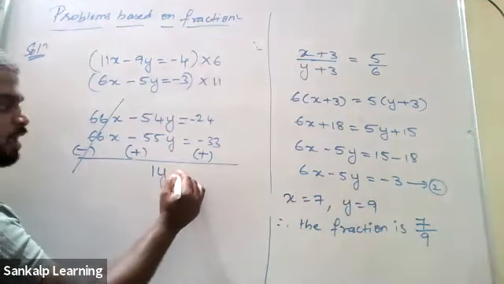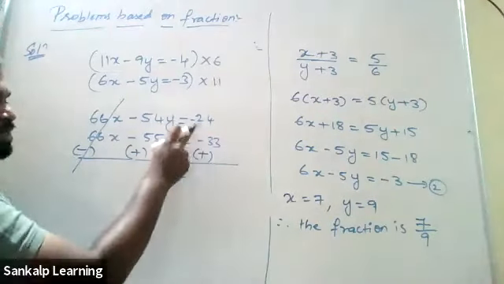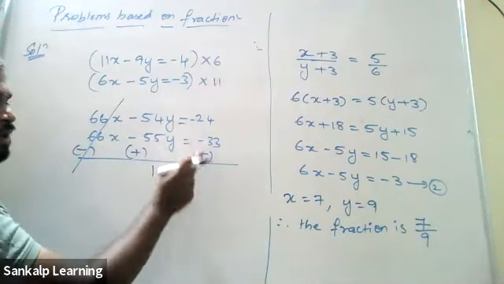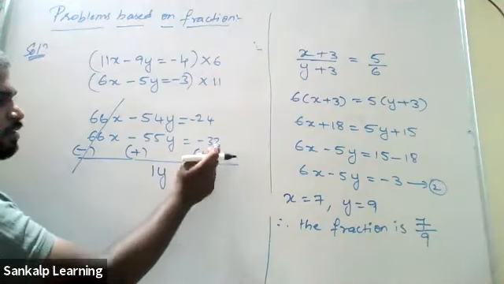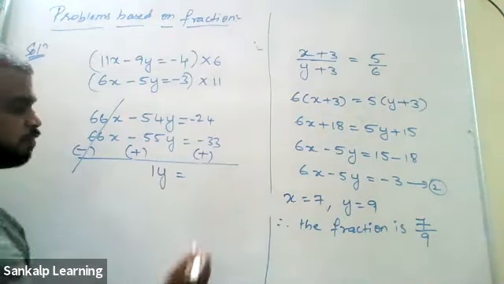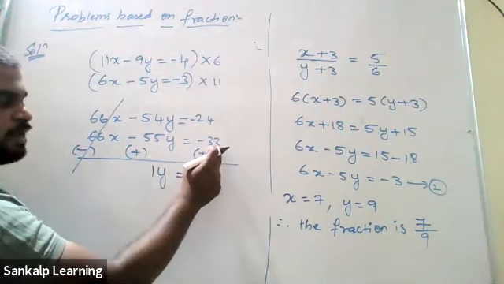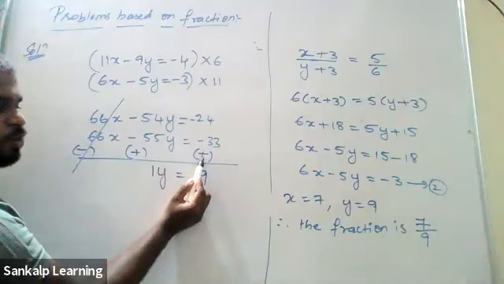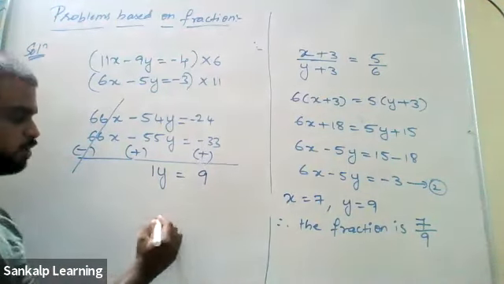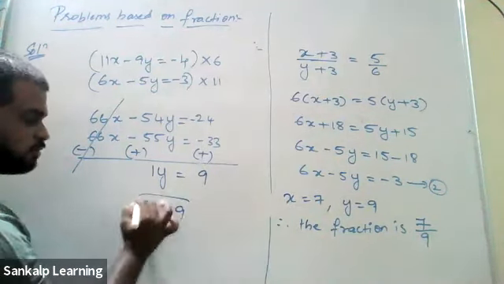So plus 1y equals, again, here there is minus, here there is plus. The old sign is minus, the new sign is plus. Both are different signs, so you have to subtract. 33 minus 24 is 9. 33 is the greater number. It has got plus sign. Don't look at the old one, look at the new one, that is plus. So 1y is equal to 9. That means y is equal to 9.